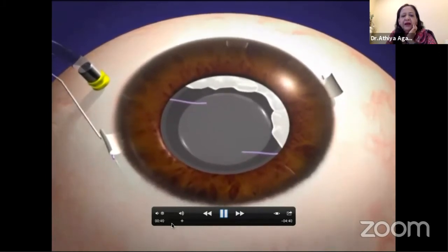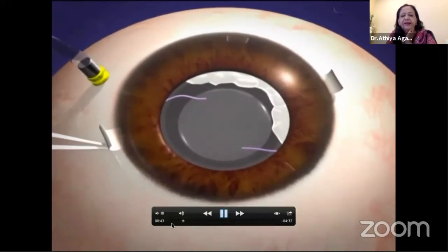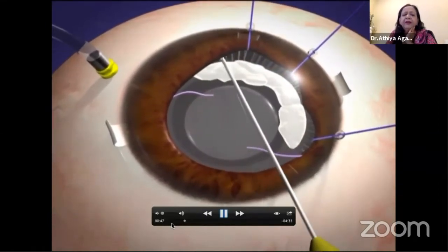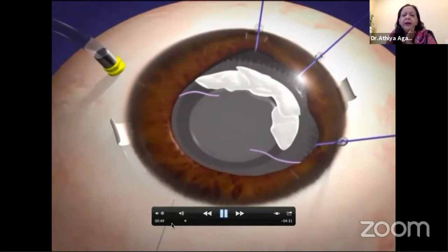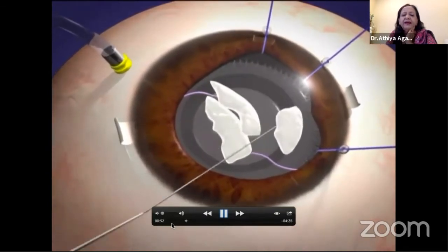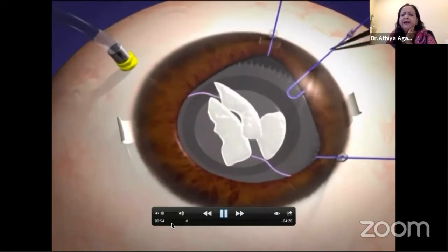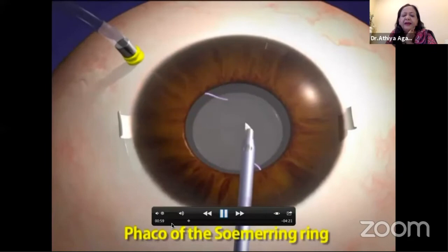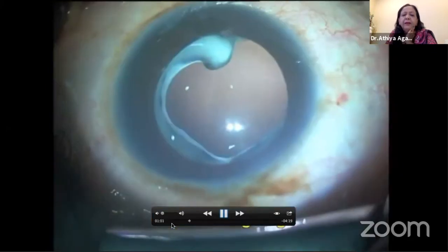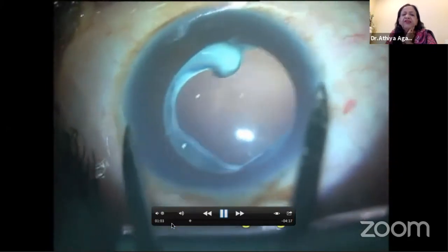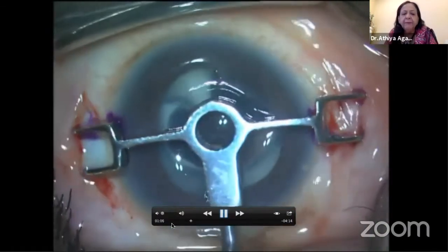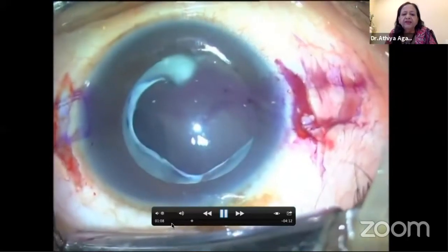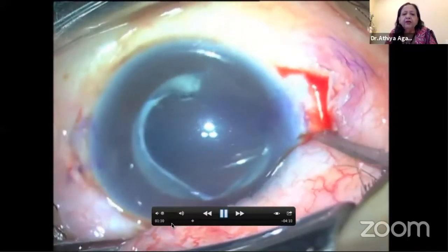The haptics are externalized. They're tucked using a 26 gauge needle. And using the iris hooks, we can visualize something which is a white thing. I'm going to explain to you what exactly this is. In the year 1828, there was a man called Sommering who described these rings, which are nothing but a ring which is seen only when you dilate the pupil. As I'm preparing this patient for glued scleral flaps, you know all the procedures now. I want to talk to you a little bit on Sommering ring.